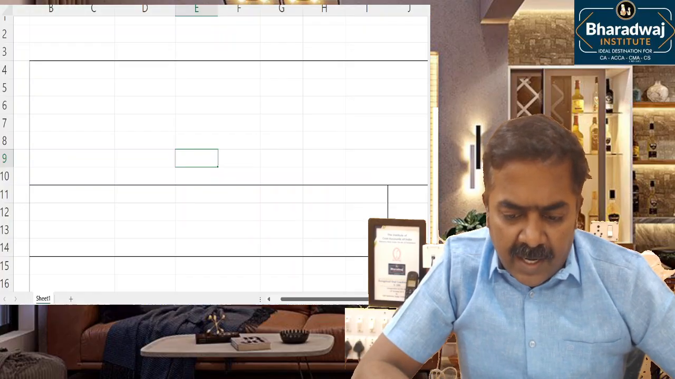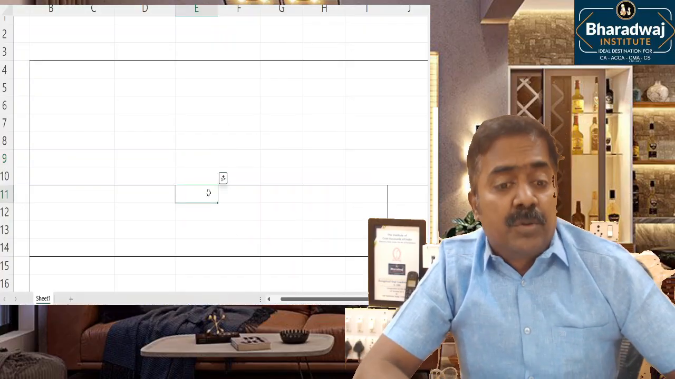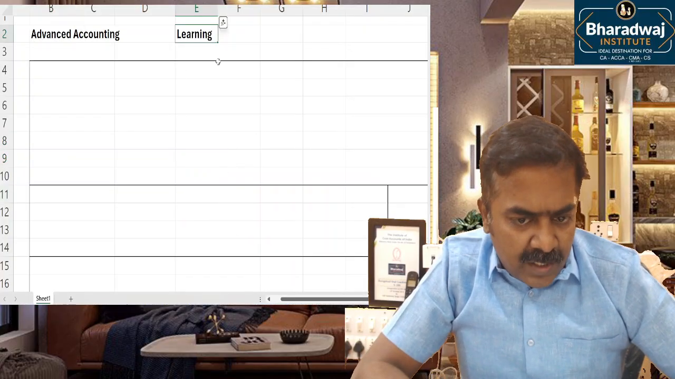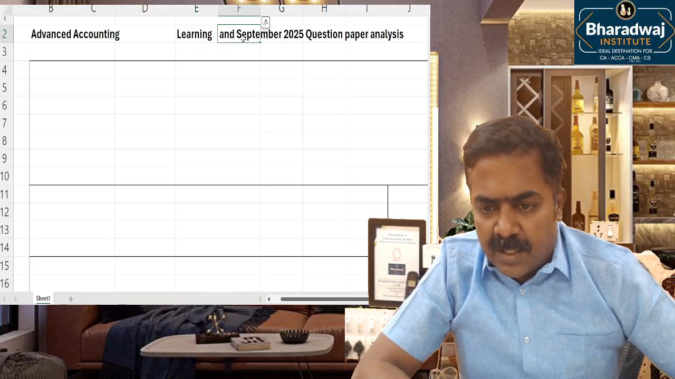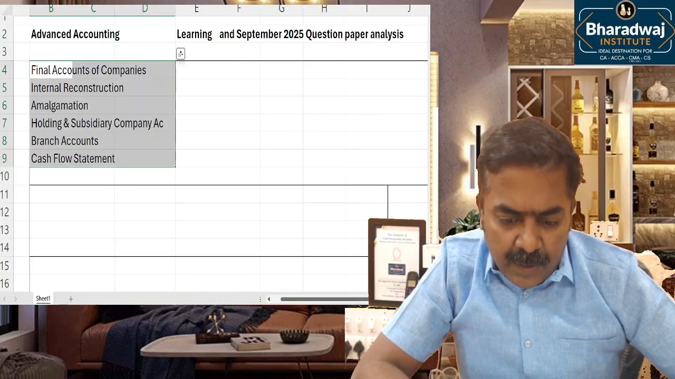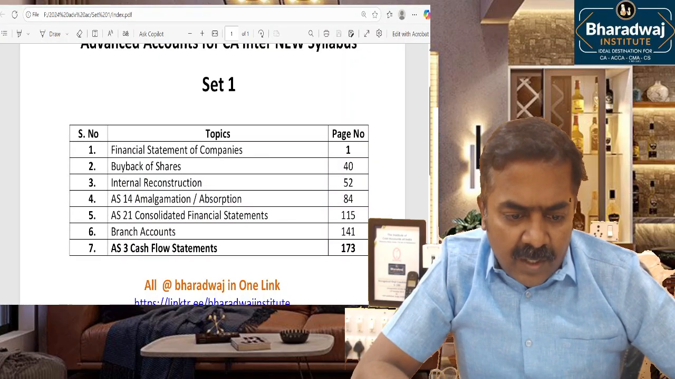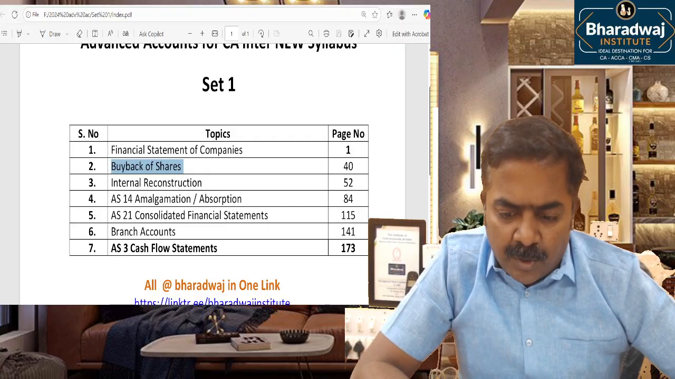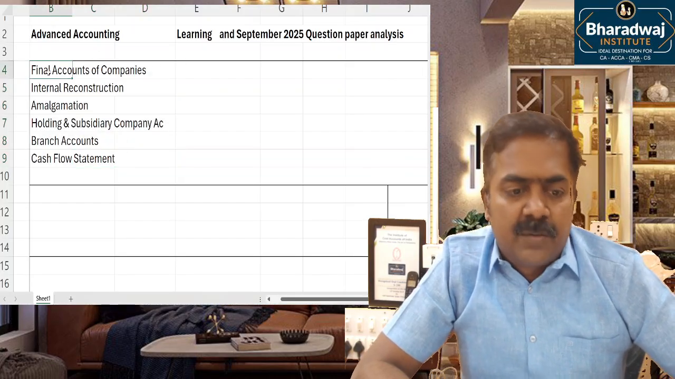Let me come to the analysis of the question paper. Maybe you have gone through it. What was learned and what was asked in the September question paper, let us see. These are the topics that were tested, as I told you. Only buyback of shares was not tested, except probably in an MCQ.